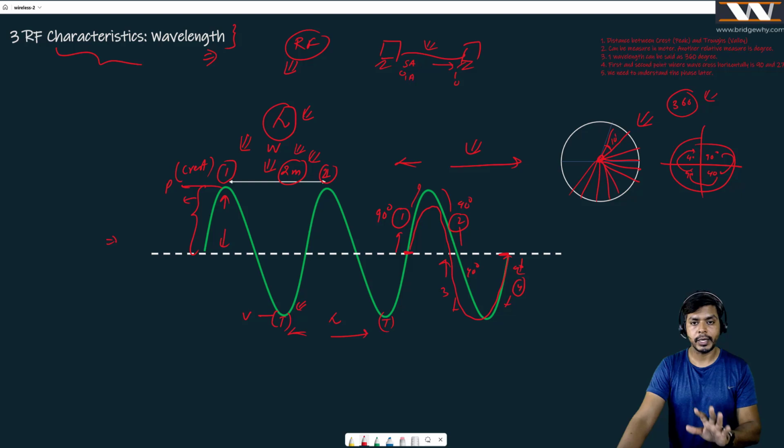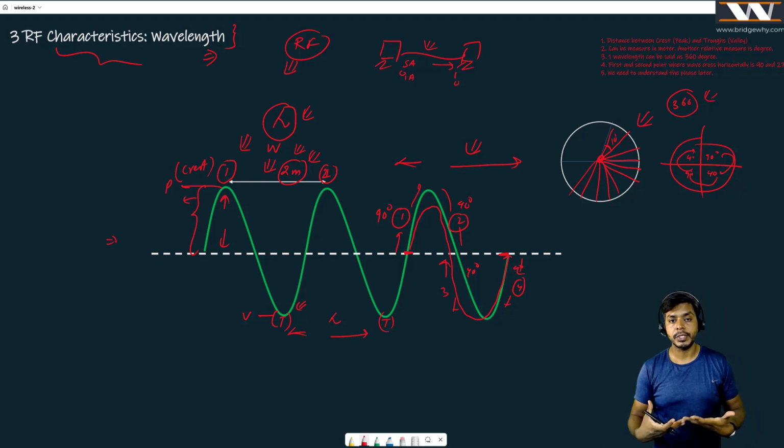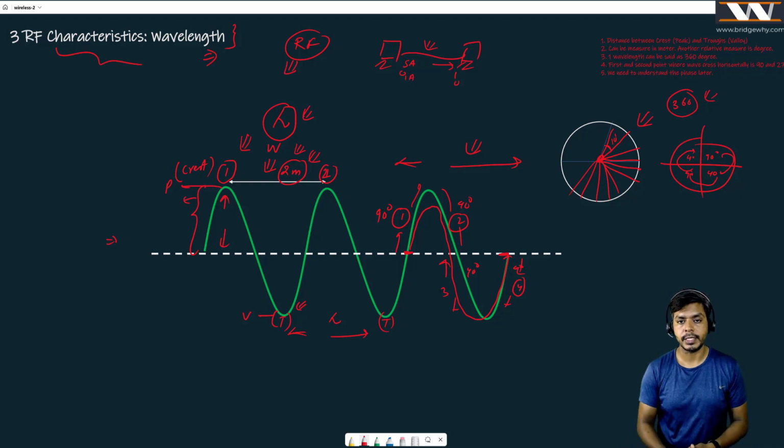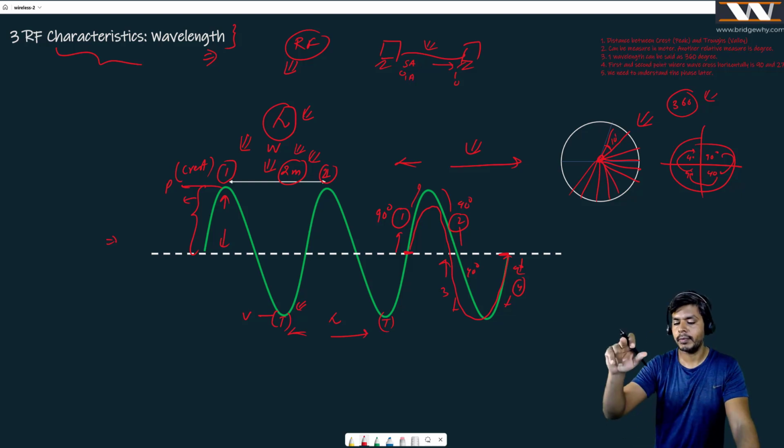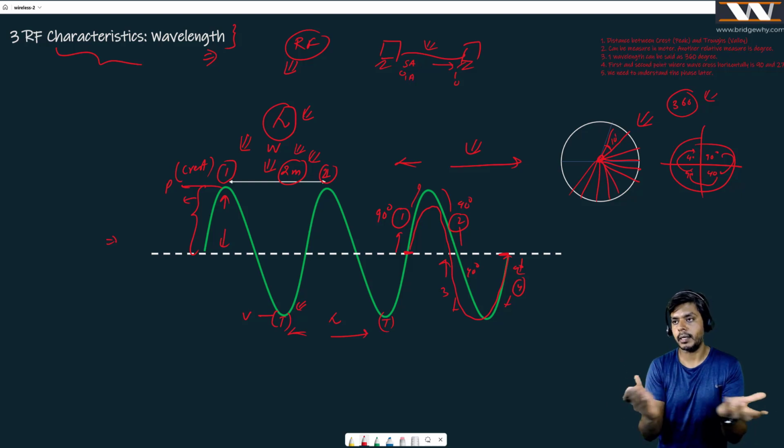So the sole point here is that this wavelength can be measured in meters, centimeters, whatever the unit of distance is. But this wavelength can be measured in terms of degrees also, because if we consider one wave, right? It is 360 degrees. If you divide it into four pieces, 90, 90, 90, 90. I will be talking about it.